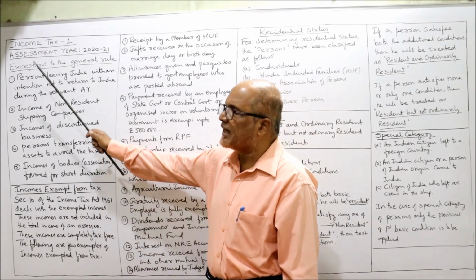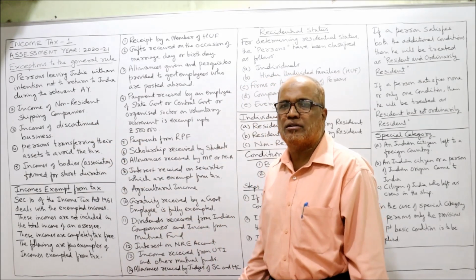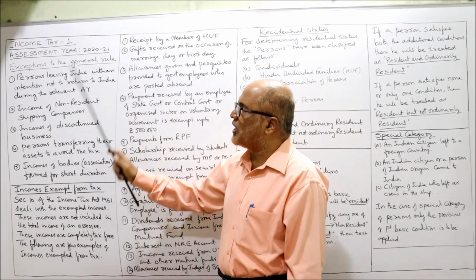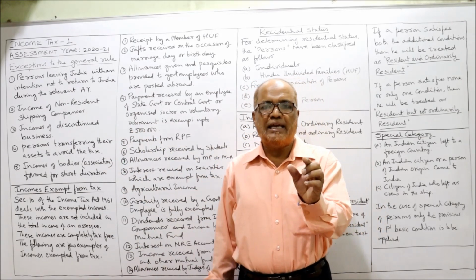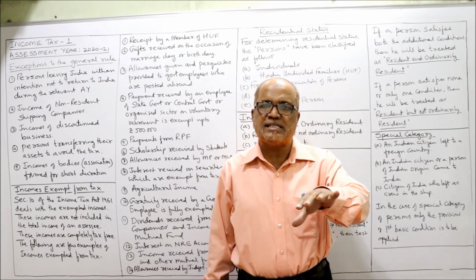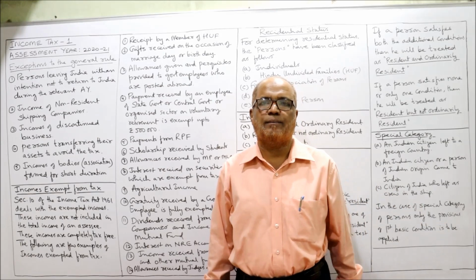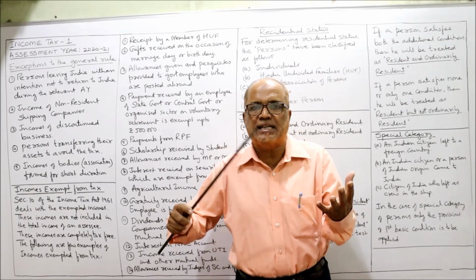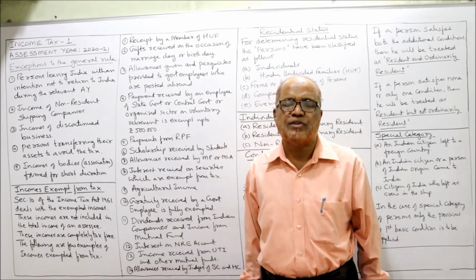Now I'm going to start the next topic of this introduction to the Income Tax Act 1961: exceptions to the general rule. The general rule is that the income earned during the previous year is taxable in the assessment year. So whatever income is earned during the previous year is taxed in the assessment year. That is the normal rule, the general rule.